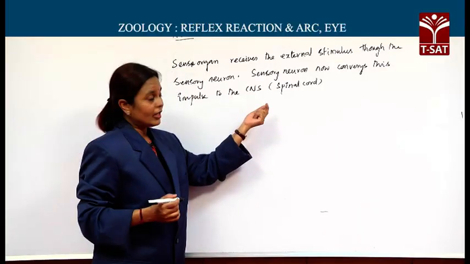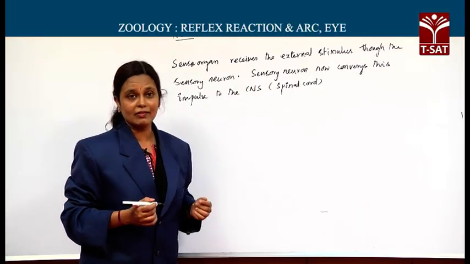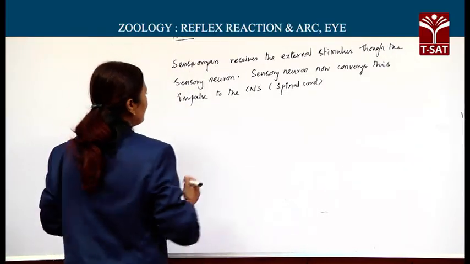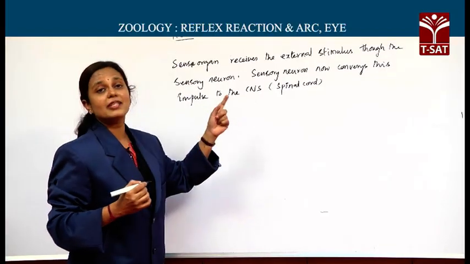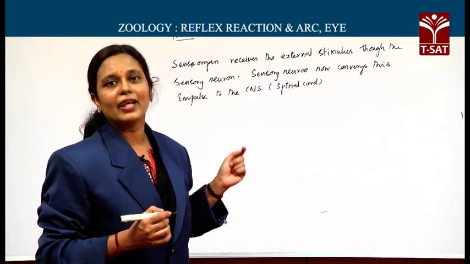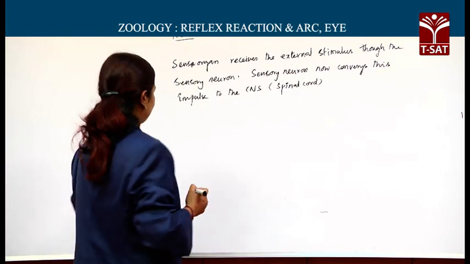Now, these sensory impulses received by the central nervous system are processed and analyzed. Then, from the central nervous system, these processed impulses are sent back to the effectors through the efferent neuron or motor neuron.